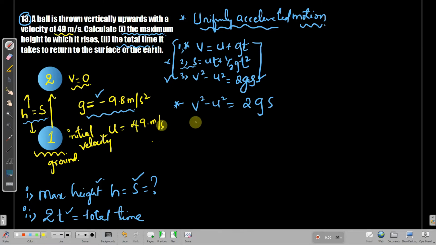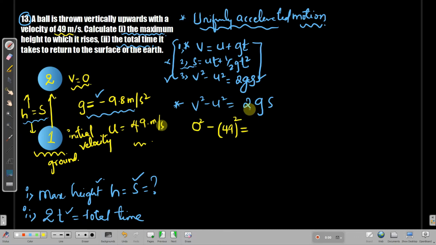We have V as 0, 0 square is 0 only, minus is minus. U is what? Initial velocity. How much is that? 49 meter per second square. As you have a square over the top, I always suggest you to please write the values in the bracket and then read and write the mathematical equation, so you will never miss any sign and the expressions and operands.